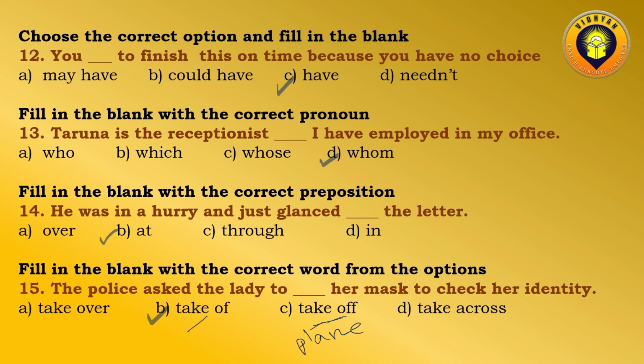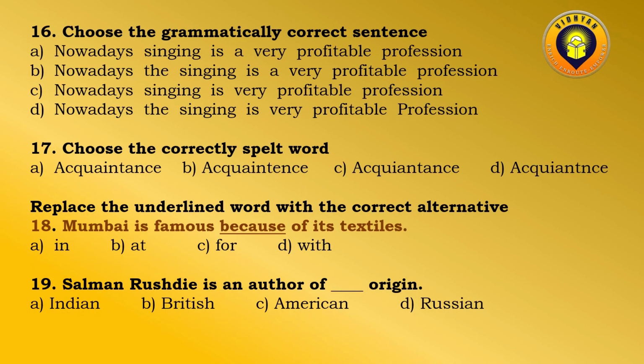Next, choose the grammatically correct sentence. Nowadays, singing is a very profitable profession. Nowadays, the singing is a very profitable profession. Nowadays, singing is very profitable profession.